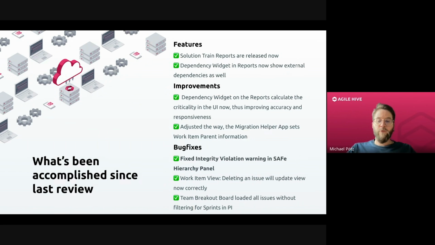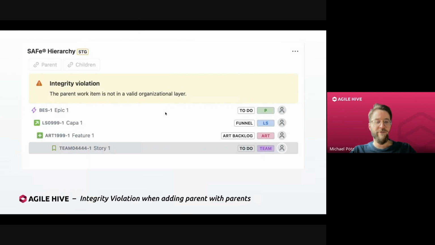Then I'm going to move on to several bug fixes that we implemented in the last releases. One of the most irritating ones would probably be the integrity violation warning that you could have encountered within our safe hierarchy panel here. And this one occurred when you tried to link a story to a feature that had already other parents set.